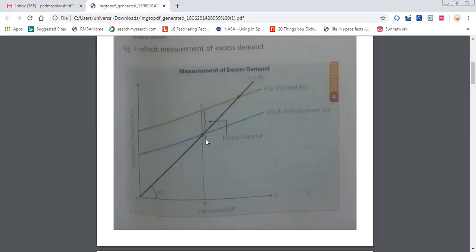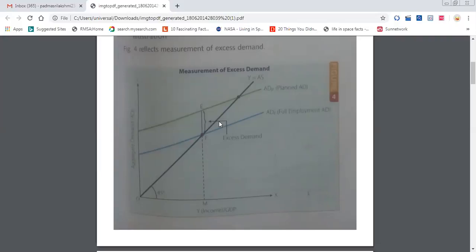So here F is the equilibrium. E is not the equilibrium. F is the full employment equilibrium. The actual equilibrium falls under the blue line. But the demand is more than the full employment. So from E to F is the excess demand. The economy is not able to fulfill this demand. So the demand is more.